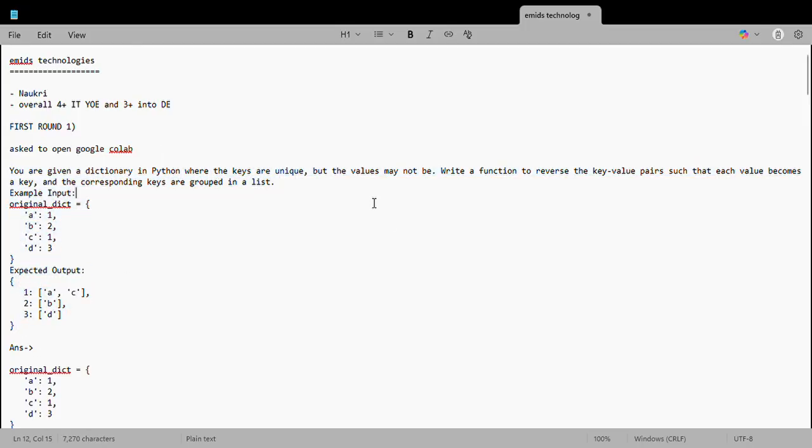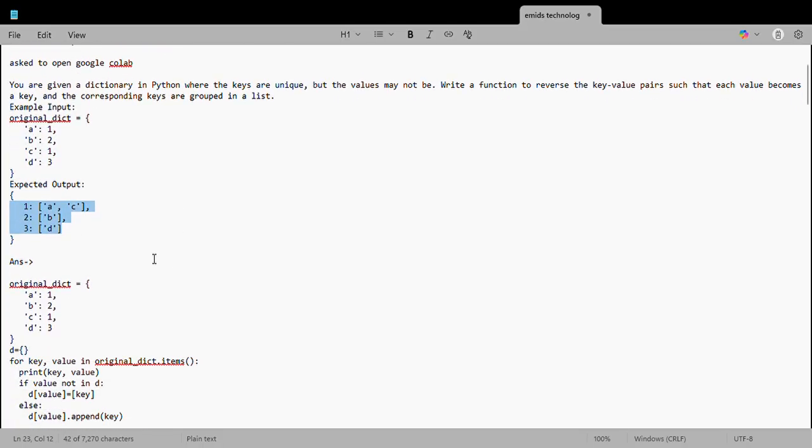If you read, you are given a dictionary in Python where the keys are unique, but the values may not be. Write a function to reverse the key-value pairs such that each value becomes the key and the corresponding keys are grouped into a list. If you see the input and output, you'll get the idea. In the original dict, these are the keys and this is the value. In the output, the values will be unique, and the repeated keys will be the value as a list.